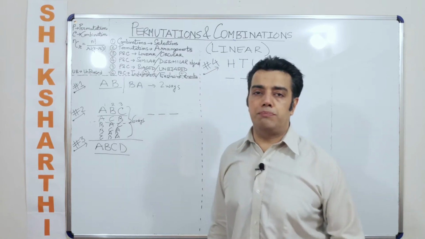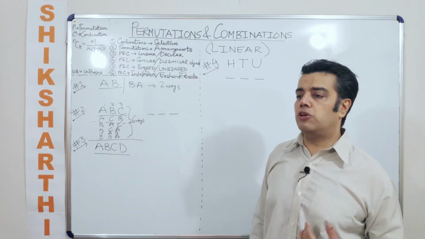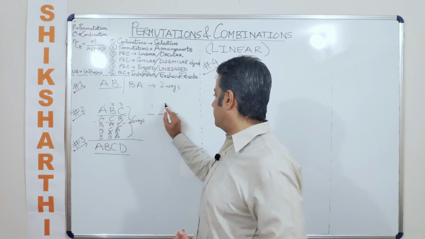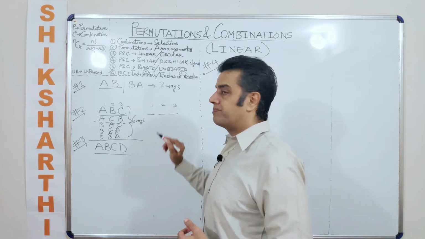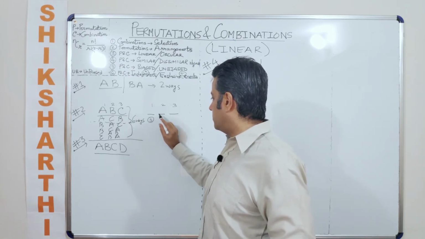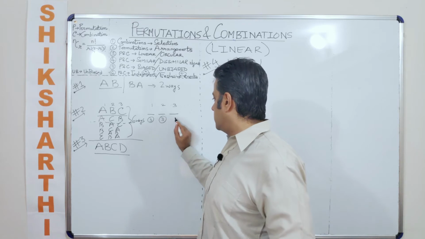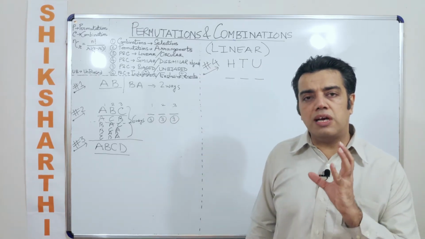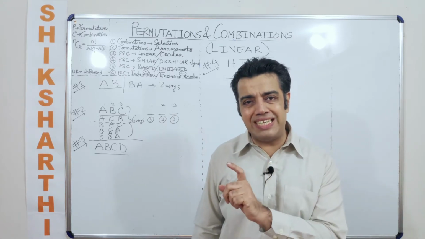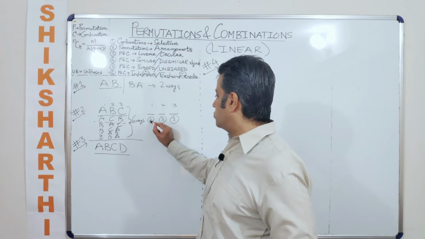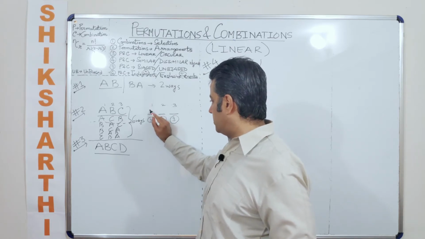Another, more mature approach for this question now. If I talk about a more mature approach, I can use the same logic here. This is the first place, second place, third place, right? And how many people are there? In total, there are 3 people. So the number that I'm writing inside a circle is the total count of people who can sit in a particular place. Okay. Now, the first place is open to all these 3 people,